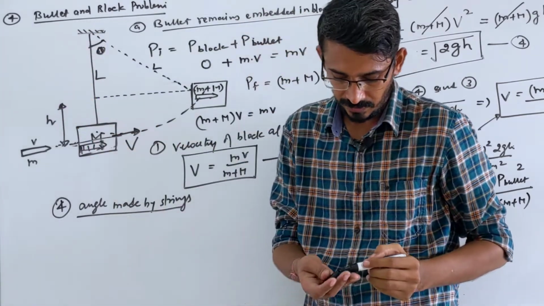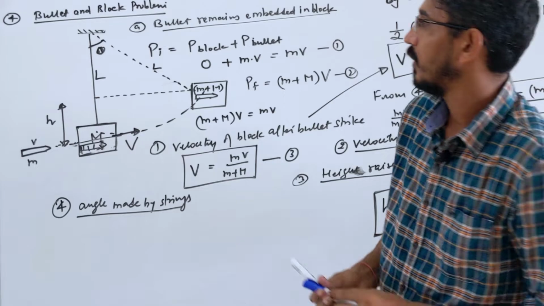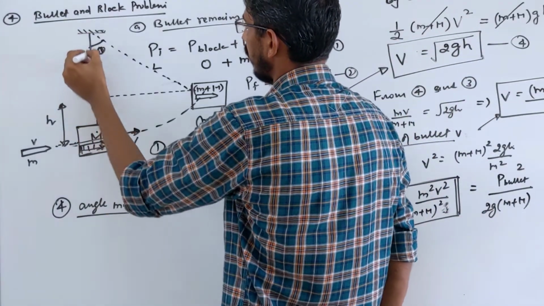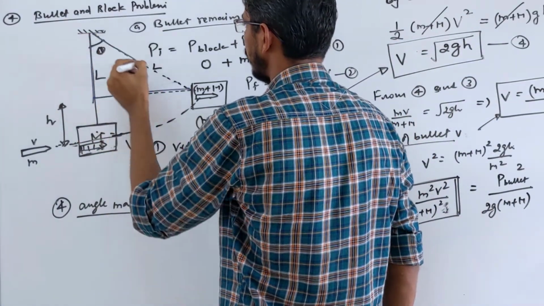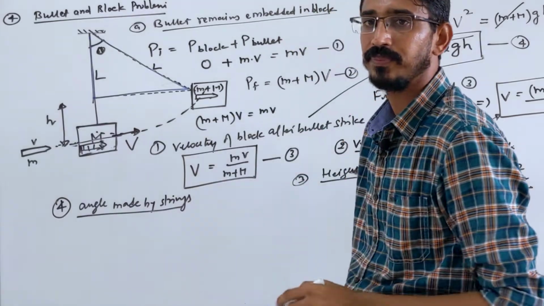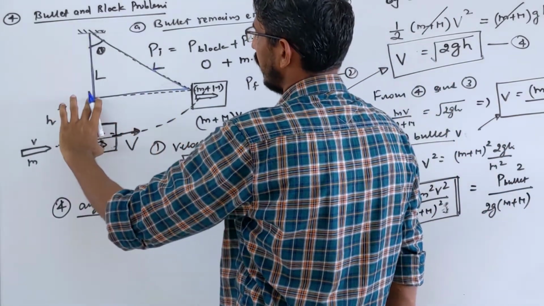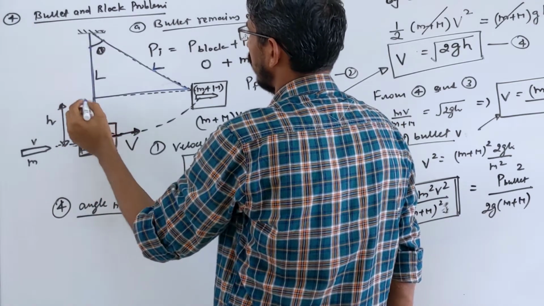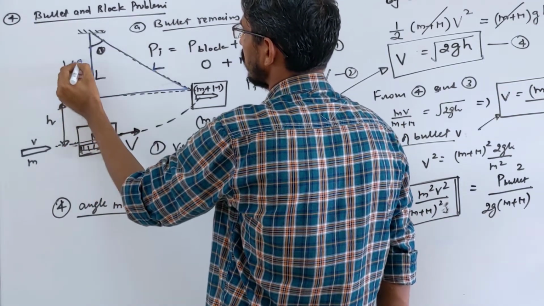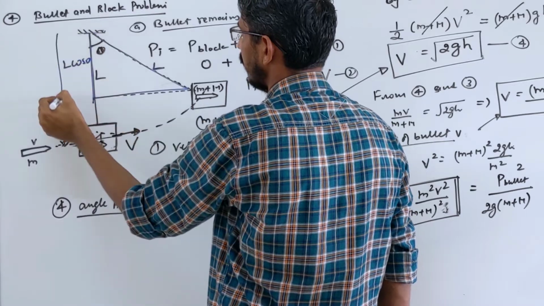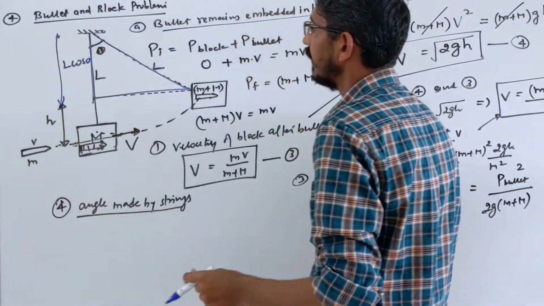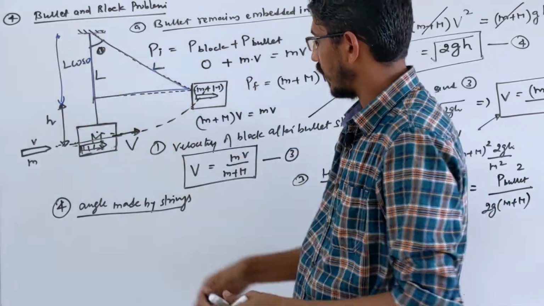Let me use a different color so you see it carefully. In this triangle you want to calculate that theta. You know that side, that's L, and you know that height is H. So that component becomes L cos theta. That much is L cos theta, right? Watch carefully.